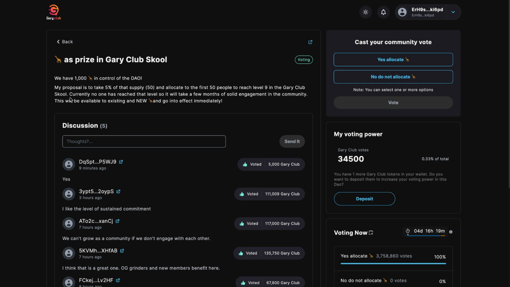It says currently no one has reached that level, so it will take a few months of solid engagement in the community. This will be available to existing and new Draft and go into effect immediately. So if this proposal goes through, all you would need to do is join the Gary Club community. It costs $10 a year, and you can go and grab one of these Drafts.